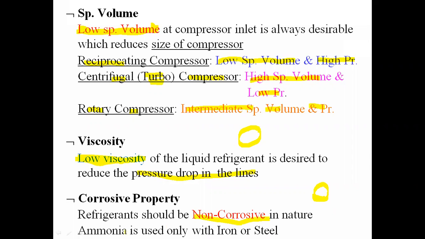Whatever ammonia as a refrigerant is there, for multiple choice questions, this line is very much important. Whenever I want to use ammonia as a refrigerant, I have to make that system only with the help of iron or steel. So ammonia will be used as a refrigerant along with iron or steel only. If I use any other material while making that system, then ammonia will corrode that system material. So ammonia is only used with iron or steel.